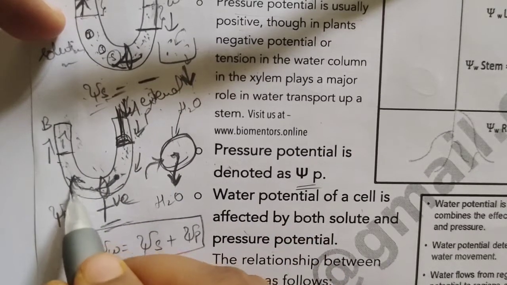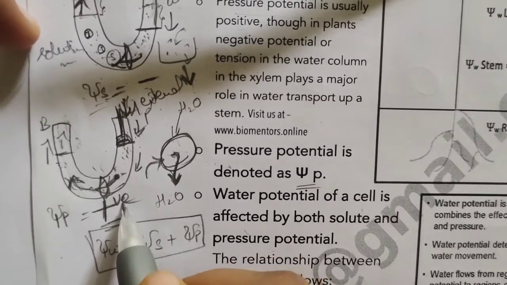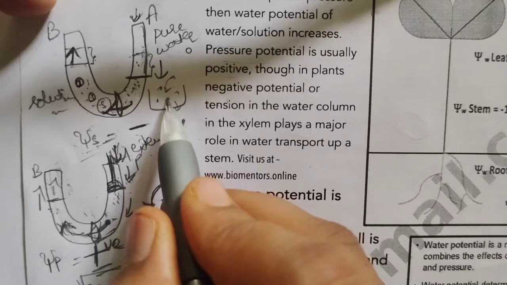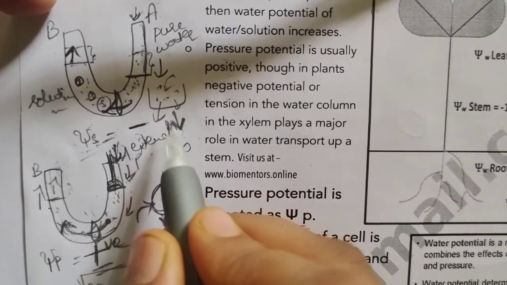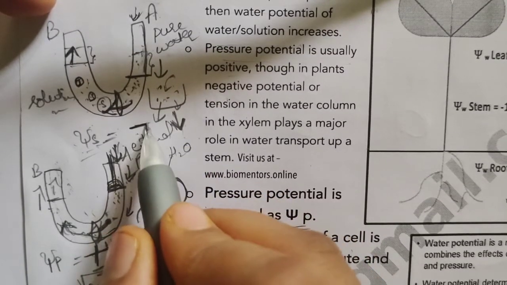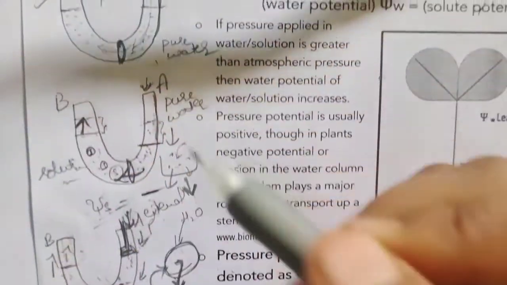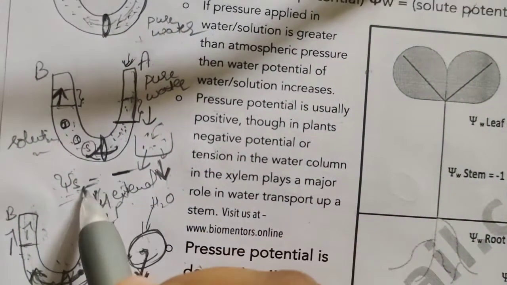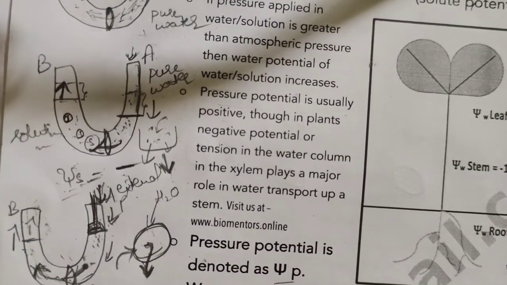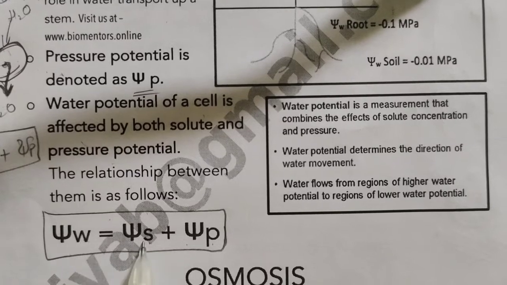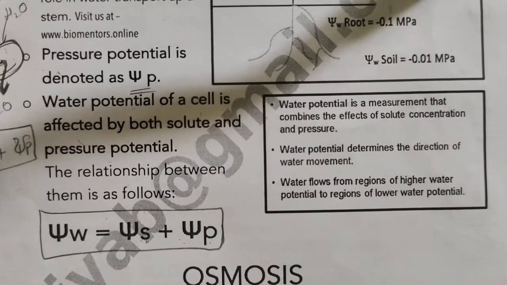As it is increasing here, it will be having positive values, whereas in solute potential, as the free energy or kinetic energy is decreasing, it will be having negative values. And thus water potential is the sum total of solute potential plus pressure potential, that is given as psi W is equal to psi S plus psi P.